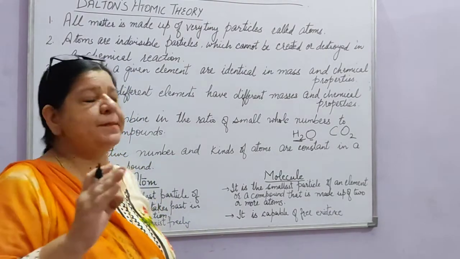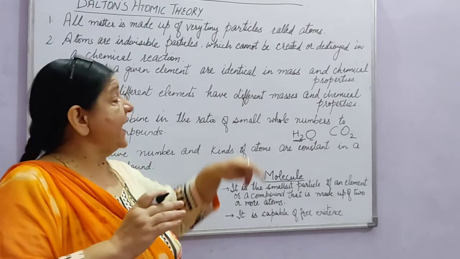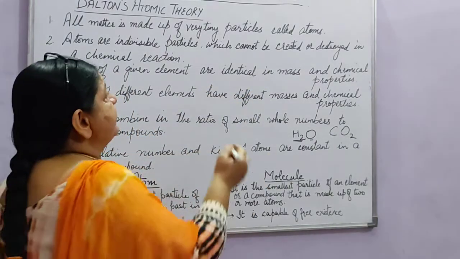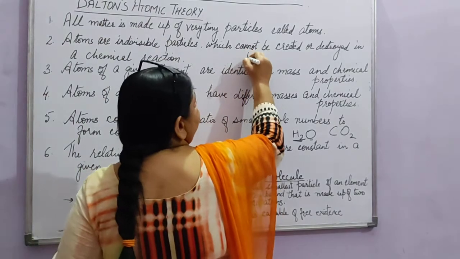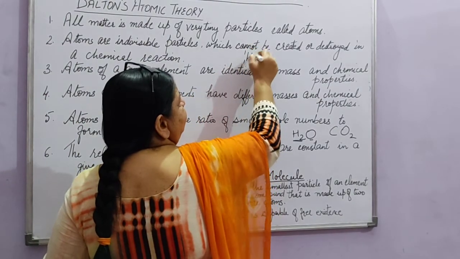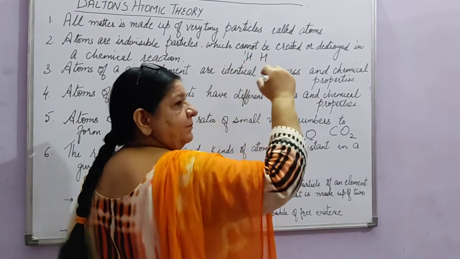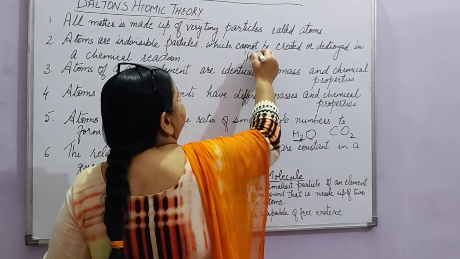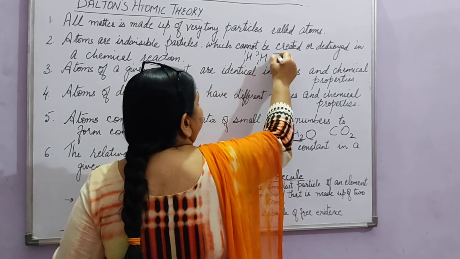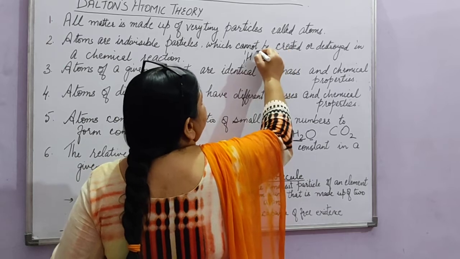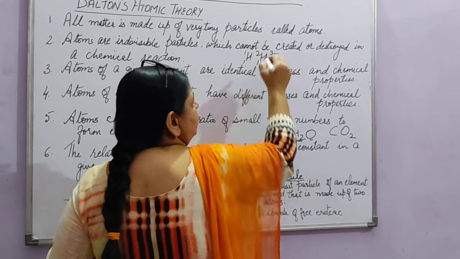The atomic number remains the same, but they can have different mass. Like we took the example of hydrogen: protium, deuterium and tritium, with masses 1, 2 and 3.